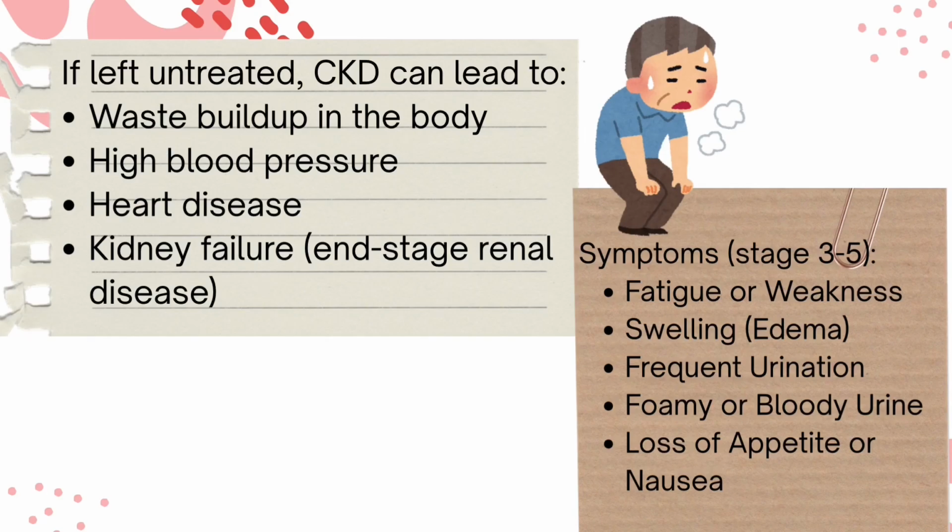Moving to the next part, what happens if chronic kidney disease is left untreated? First, waste builds up in the body. Second, high blood pressure. Third, heart disease. And fourth, kidney failure. And what are the symptoms? First, fatigue or weakness. Second, swelling. Third, frequent urination. Fourth, foamy or bloody urine. And last, loss of appetite or nausea.